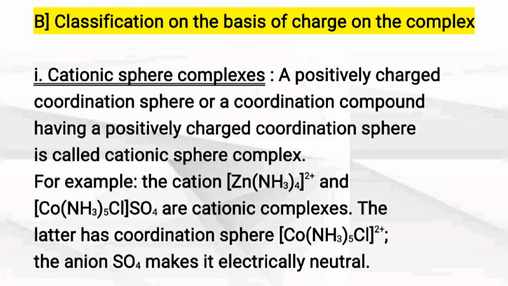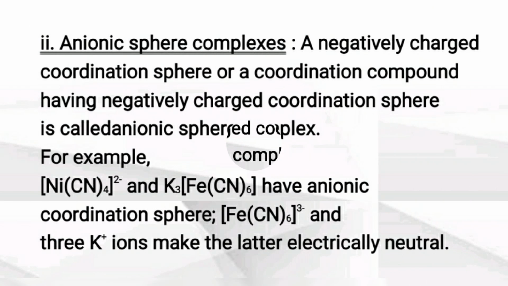Next type is anionic sphere complex. A coordination compound having negatively charged coordination sphere is called as anionic sphere complex. See the example Ni(CN)4 2 negative. Here the complex compound has 2 negative charge, coordination sphere has 2 negative charge. So it is an anionic sphere complex.